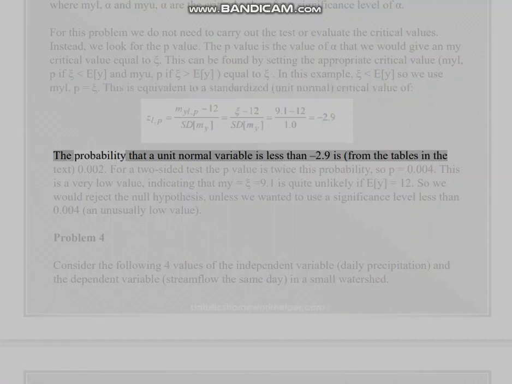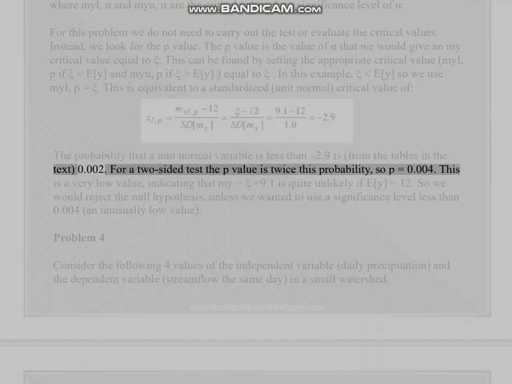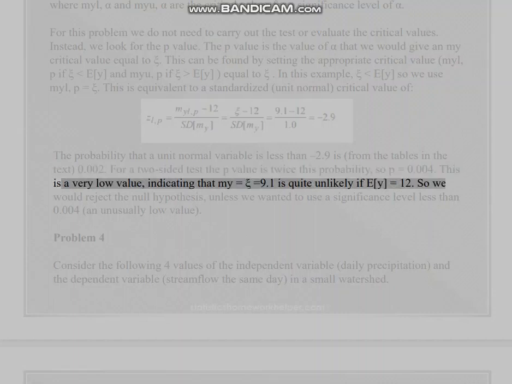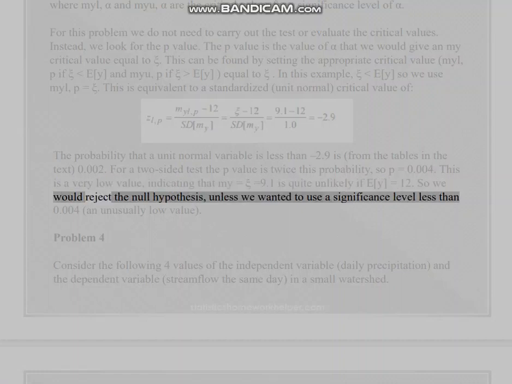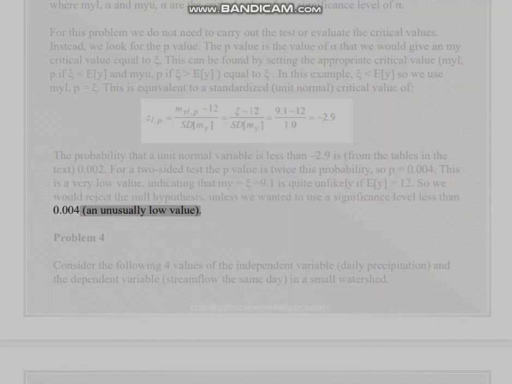The probability that a unit normal variable is less than minus 2.9 is, from the tables in the text, 0.002. For a two-sided test, the p-value is twice this probability, so p equals 0.004. This is a very low value, indicating that a sample mean of 9.1 is quite unlikely if E[Y] equals 12. So we would reject the null hypothesis, unless we wanted to use a significance level less than 0.004, an unusually low value.